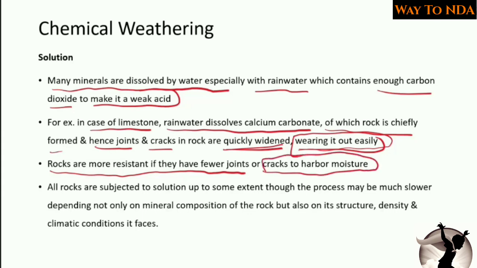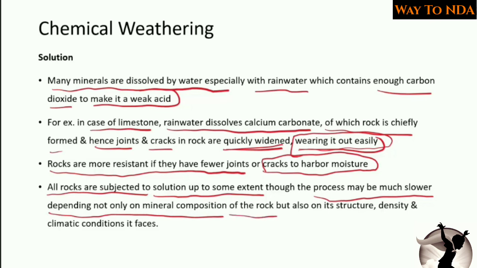Okay, so rocks are more resistant if they have fewer joints or cracks to harbor the moisture. So those rocks which don't have that many cracks, where moisture would accumulate, are resistant to solution weathering or chemical weathering. Okay, so all rocks are subjected to solution to some extent, though the process may be much slower, depending not only on the mineral composition of the rock but also on its structure, density and the climatic condition it faces.